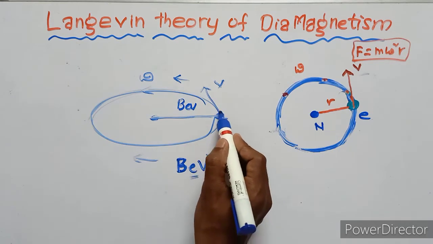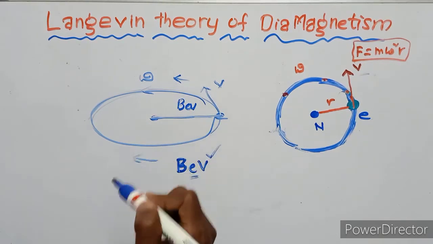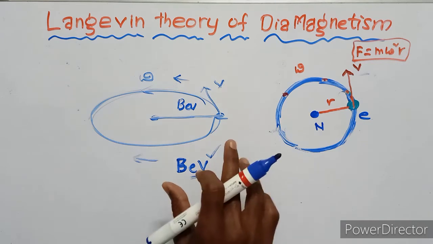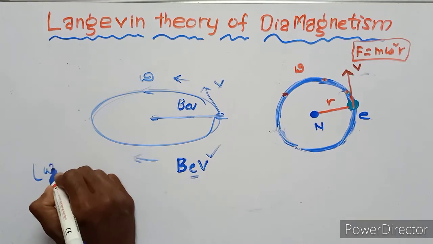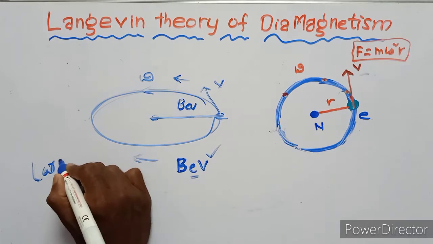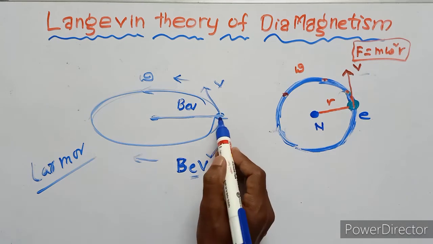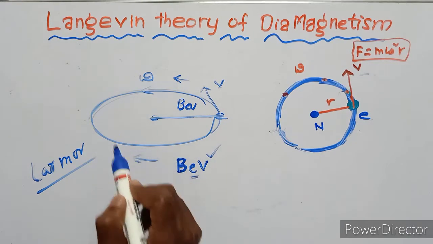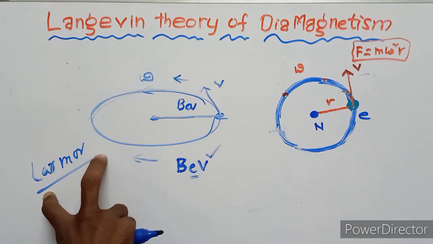So this is the anti-clockwise, this is the clockwise. This type of motion is called Larmor precession.